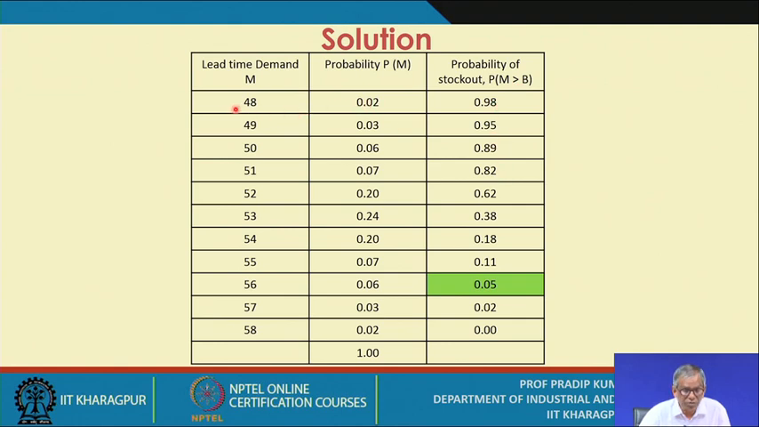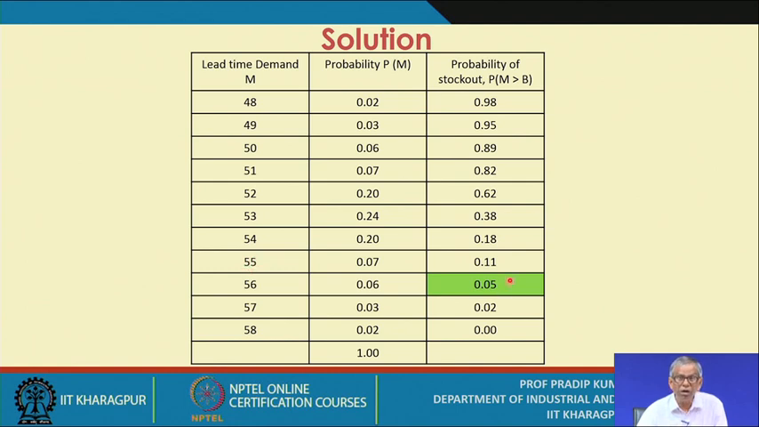So if it is against 48, that means what is the probability of stock out, that is 0.98. If suppose your reorder point is 49, then what is the probability of going stock out, that is 0.95. 1 minus 0.02 minus 0.03, 0.95. So this way you calculate, and ultimately you will find that against 0.05 probability of stock out, the corresponding value of M is 56, and against 0.11 probability of stock out, the corresponding value is 55.